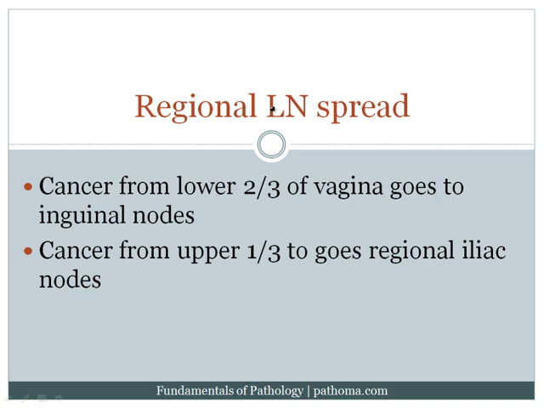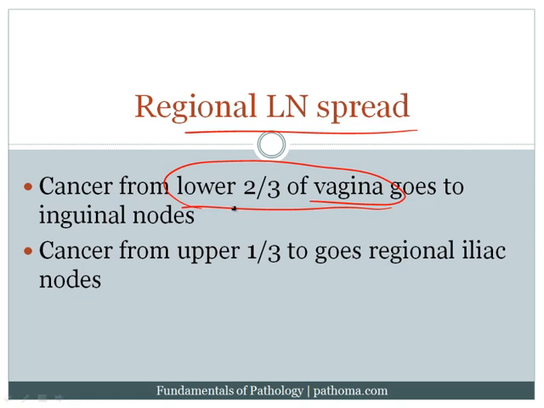Very important to note for examination purposes that if the patient gets the tumor and the tumor eventually spreads, the region of lymph node spread is going to depend on where in the vagina it occurs. And that's because the vagina is derived from different things embryologically. For example, you know that the lower two-thirds of the vagina is derived from what? The urogenital sinus, very good.